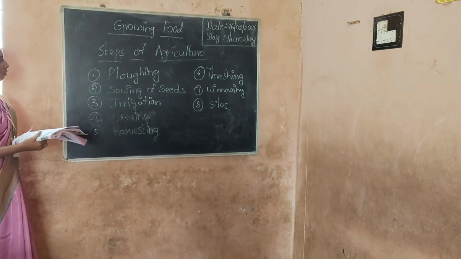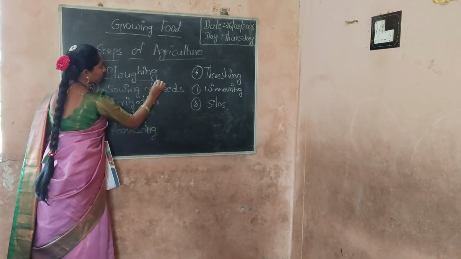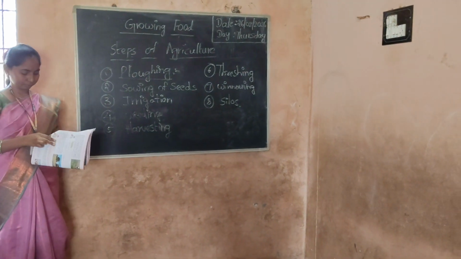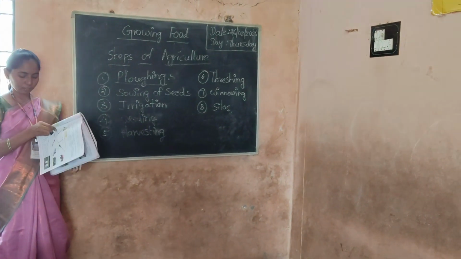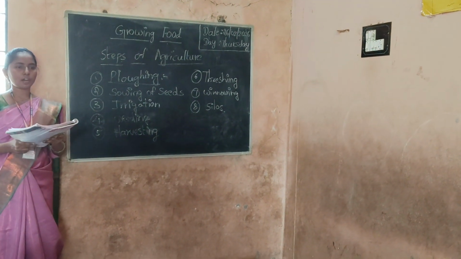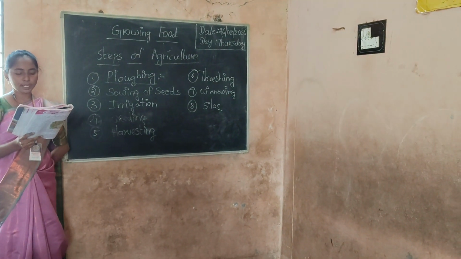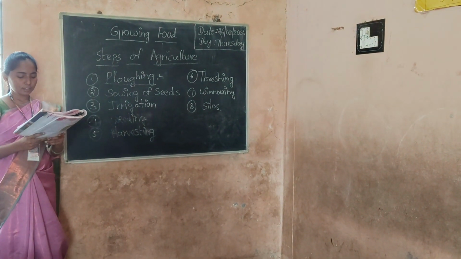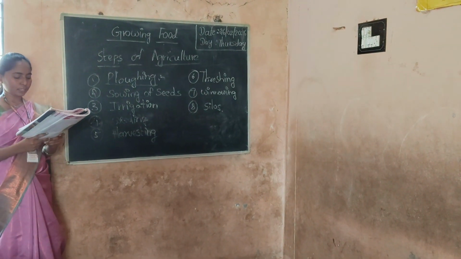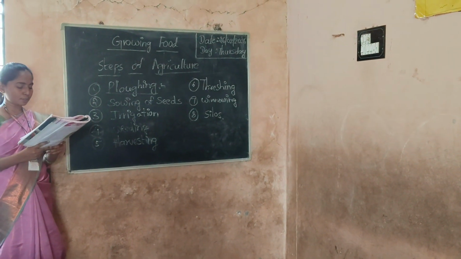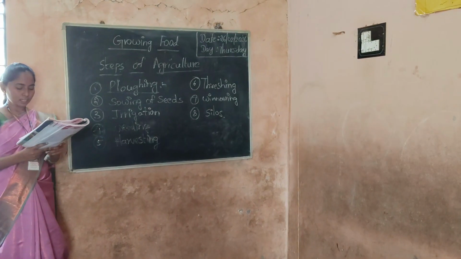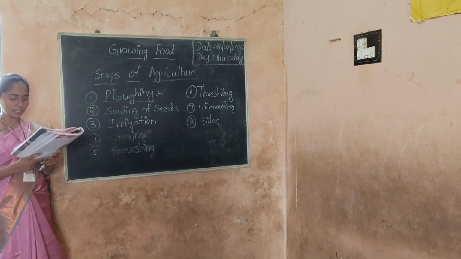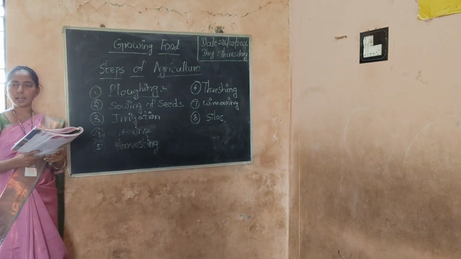Okay, so we learned about the first step, ploughing. Stages of farming. Farmers have to work hard to prepare their fields before sowing the seeds every year. Farmers first have to plough the field. We know that the top soil is the most fertile layer of the soil. The process of loosening and turning the soil is called ploughing. Ploughing is done by the plough.